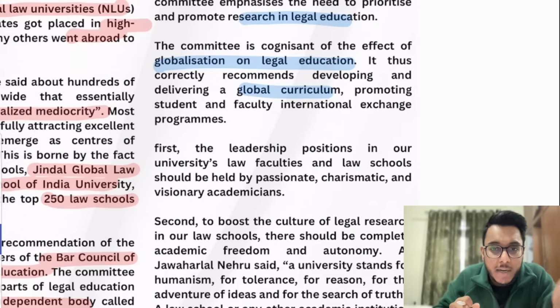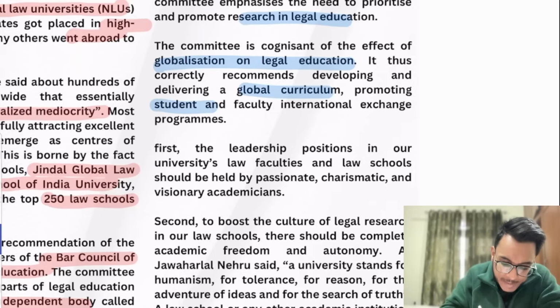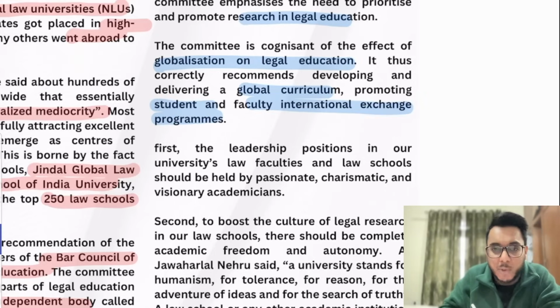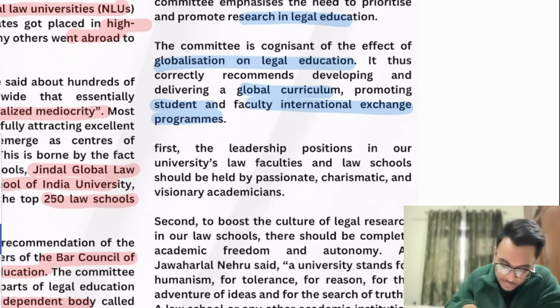Boundaries are getting broken down. Inter-country disputes are there. So basically now we need to have a global curriculum in the law, and in India such global curriculum should be studied more. Also we need to promote student and faculty international exchange programs. So students from other countries can come to India, Indian students can go to other countries, and there can be a faculty exchange program.